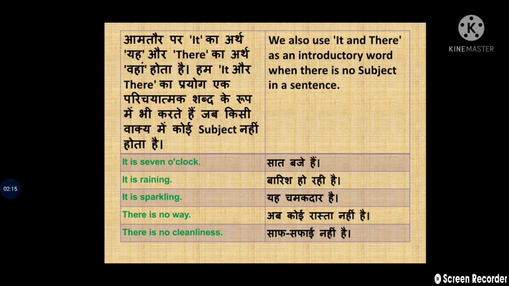We also use "it" and "there" as an introductory word when there is no subject in a sentence, as it is clear from the definitions that we can use "it" for the introduction. For example, it is 7 o'clock. Clear? And it's raining. We are introducing the word and the meaning and the sentences also. It is sparkling. There is no way. There is no cleanliness. Isn't it?